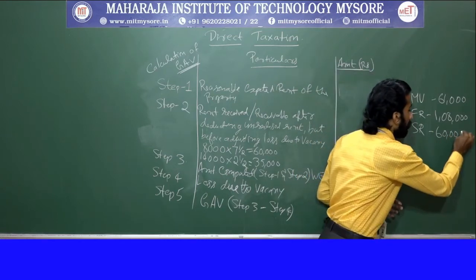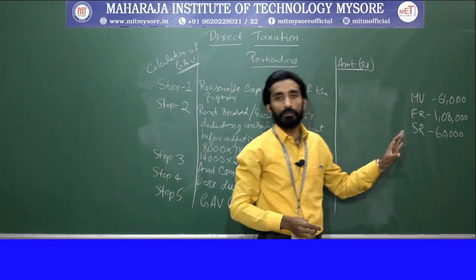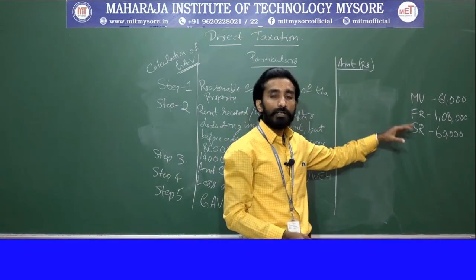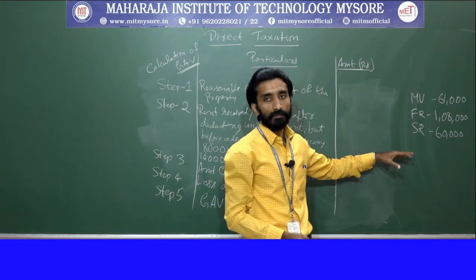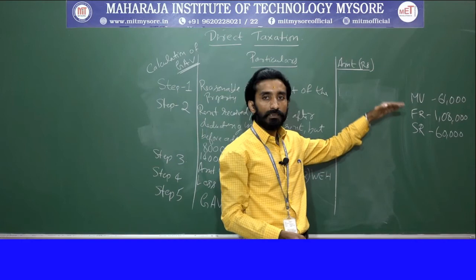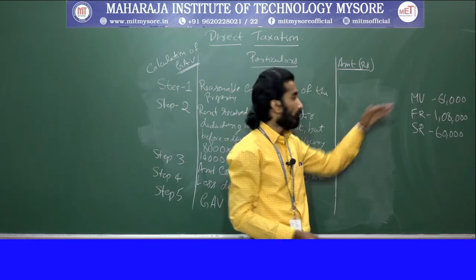As we calculated in the previous problem, here also this information has been provided. Municipal value is given, fair rent is given, and standard rent is given. Based on this, the first thing we need to identify is: we need to see municipal value and fair rent, whichever is higher.